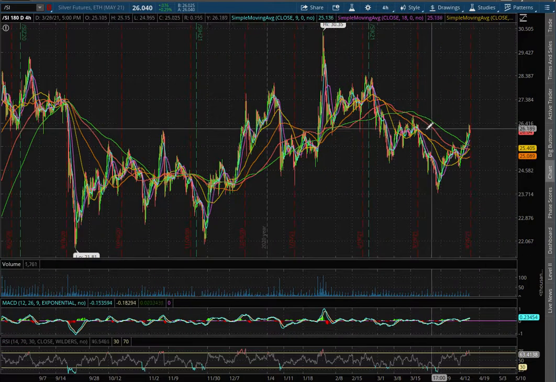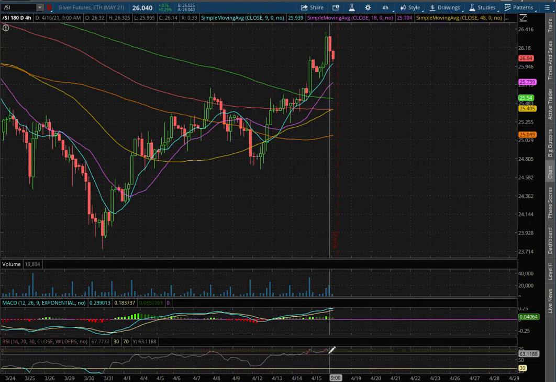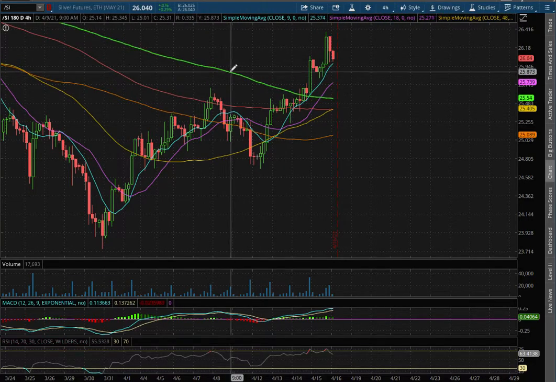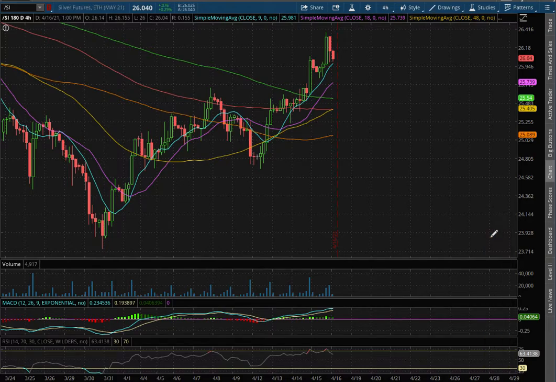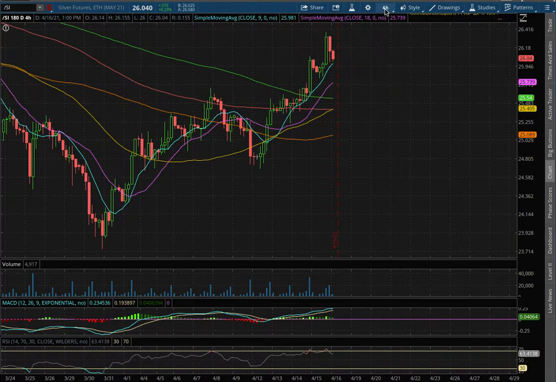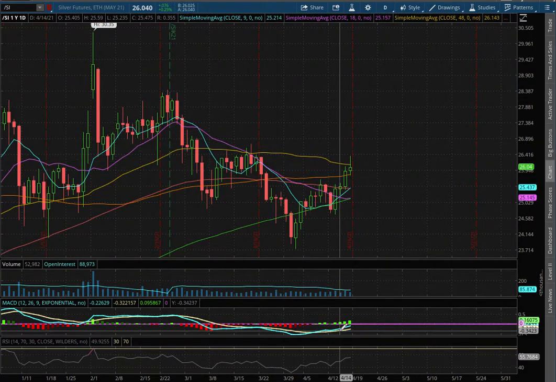As we extend out to the 4 hour chart, we remain in positive MACD and slightly off of overbought levels with the RSI. As for our temporary support, that'll be where you have the 200 moving average, this green line, at a price of $25.54. If we were to test that level, the price movement to the downside is around 1.8%. As we extend out to the daily chart, we're about to reach a positive MACD.